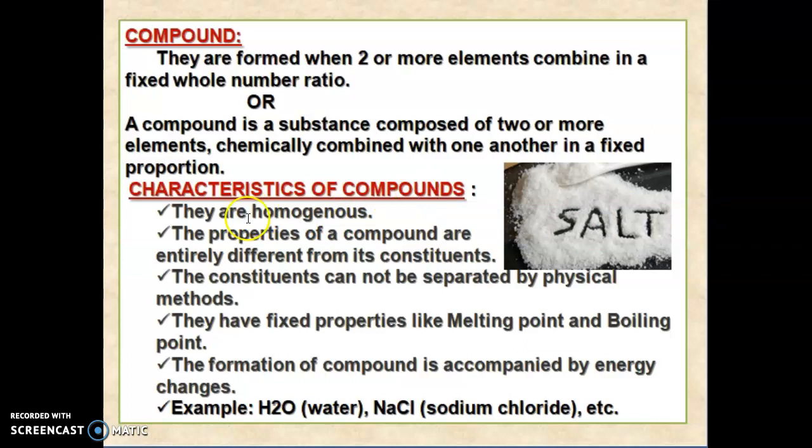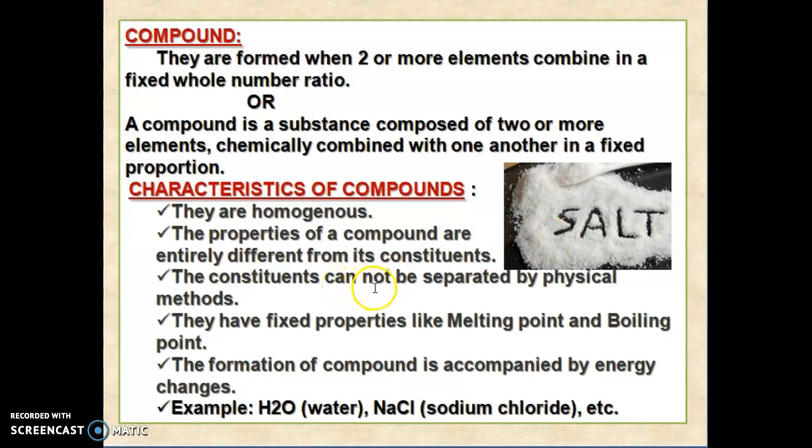Characteristics of compounds: they are homogeneous. The properties of a compound are entirely different from its constituents. Salt is made up of sodium and chlorine, which have individual properties. When they are combined, they form salt, which does not have the same properties but different properties from its constituents.